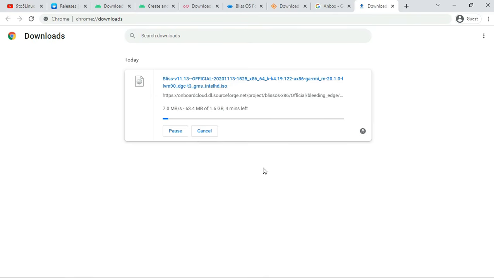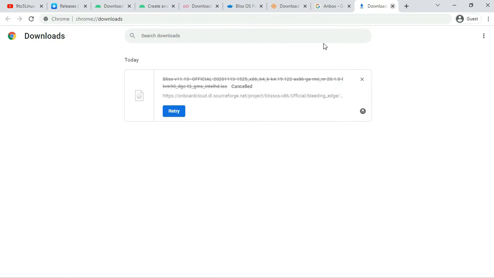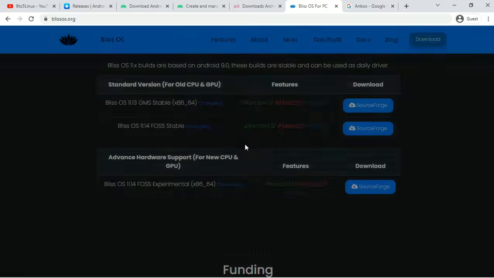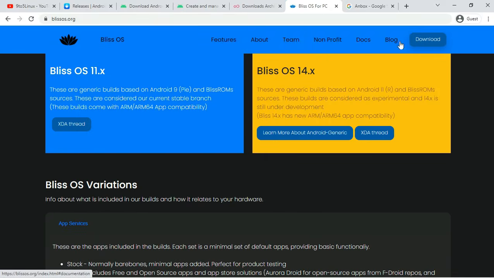BlissOS is also available as a custom ROM for Android simulators with unlockable bootloaders. So if you are into rooting your Android device, do make sure to check it out.